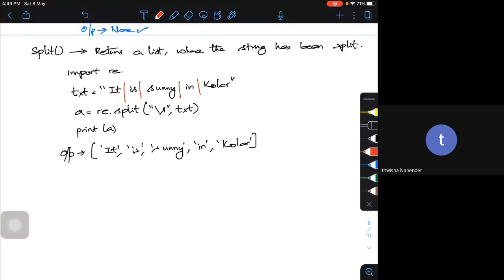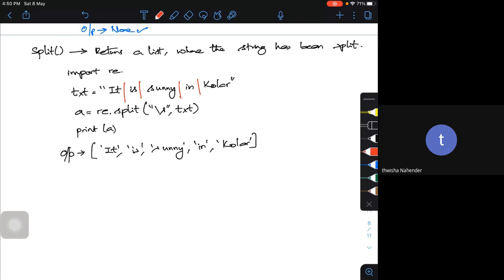So four splits. It is sunny in Bangalore, in Kolar. I'm trying to do that. So if you want to do this, I'm going to use it. The same white space, you want to split only at the first occurrence. Sometimes you want to split at only the first occurrence.